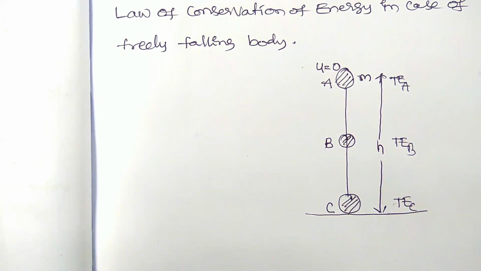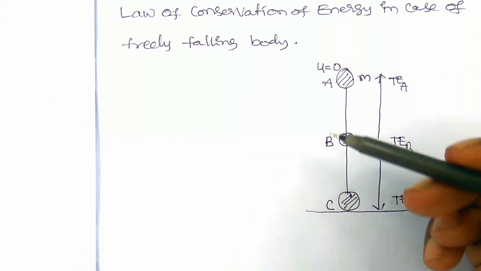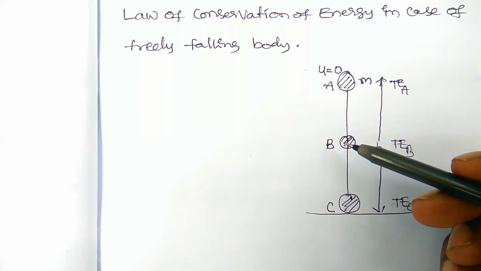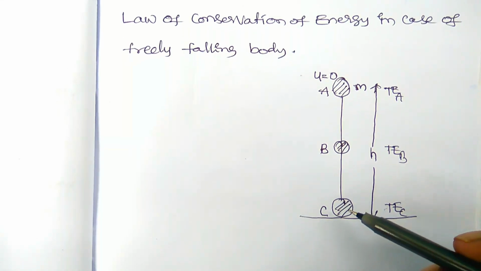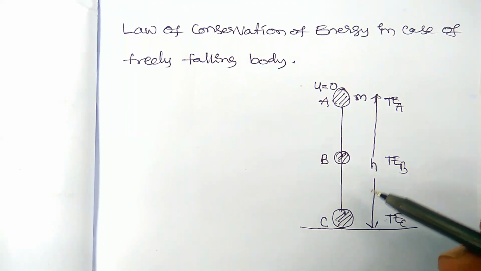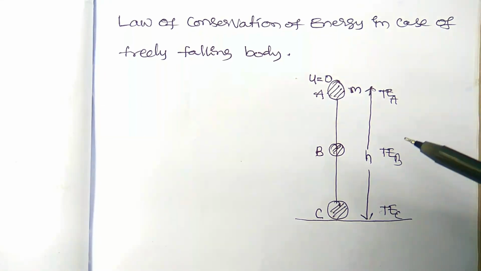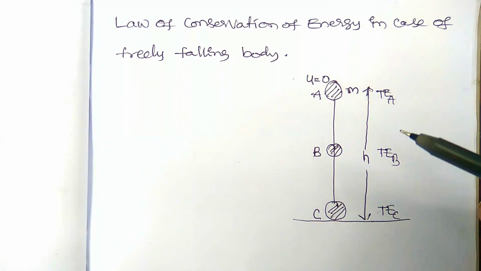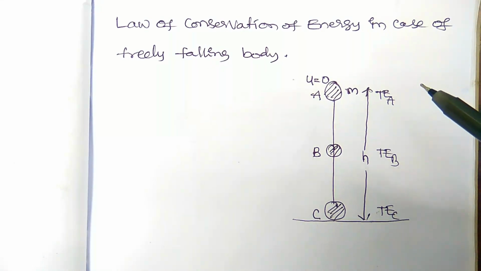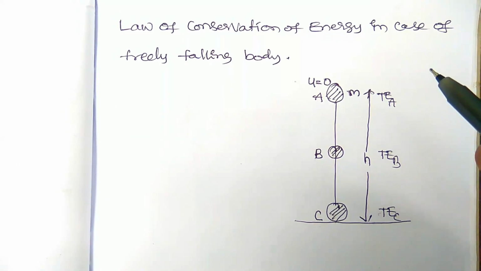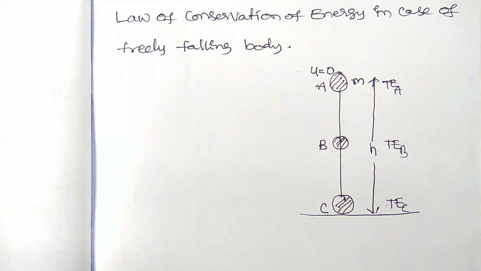Let us find the potential energy and kinetic energy at points A, B and C. If these three values are equal, then it is said to be constant. There is no change in the total energy. Okay, let us verify.